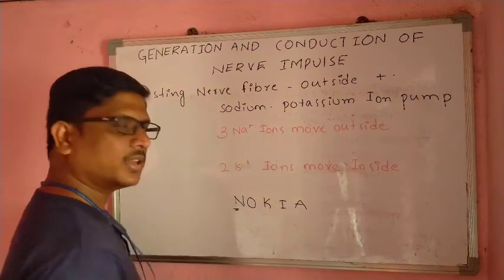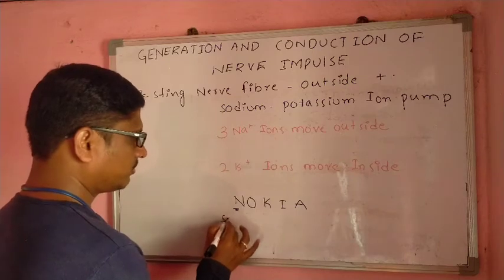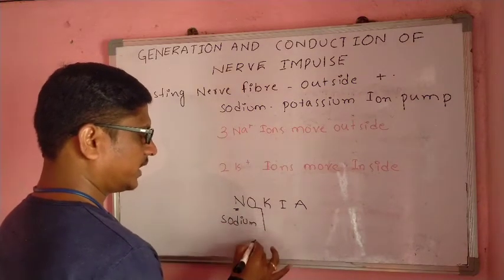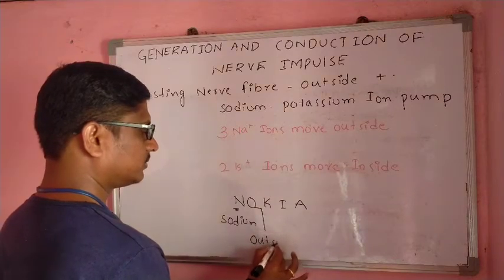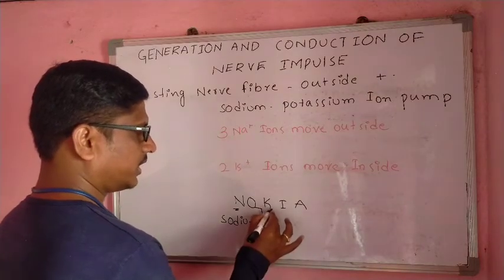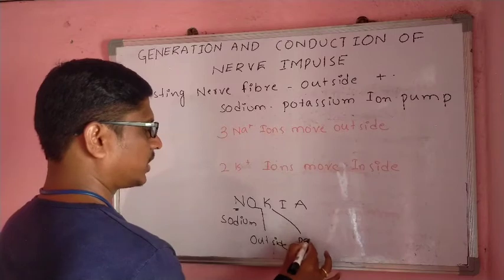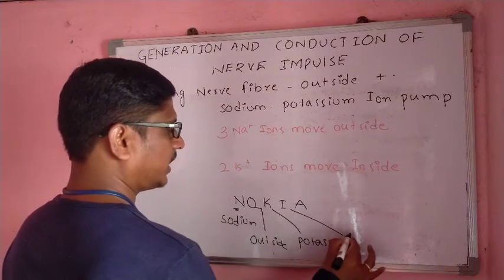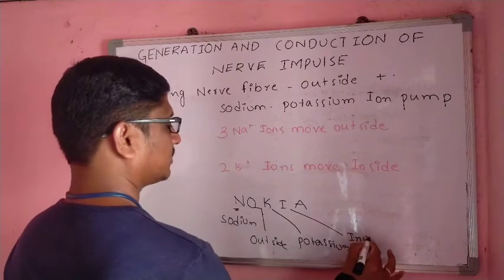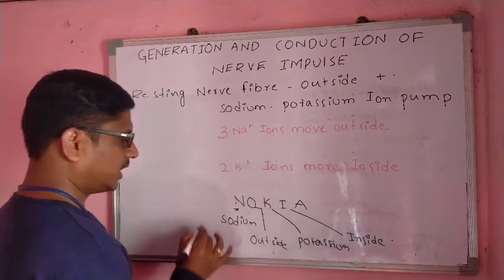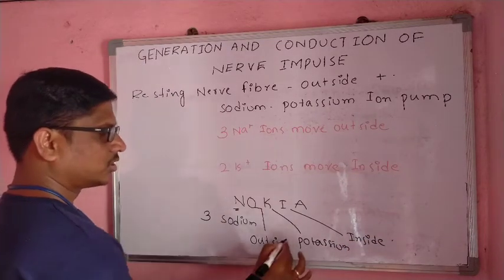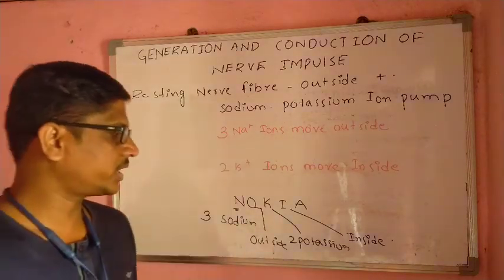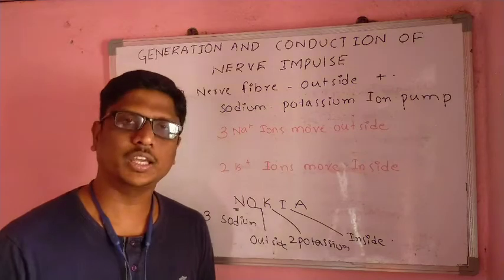Here N indicates sodium, O indicates outside, K indicates potassium, and I indicates inside. So we can write 3 sodium, 2 potassium: 3 sodium moving outside, 2 potassium moving inside.